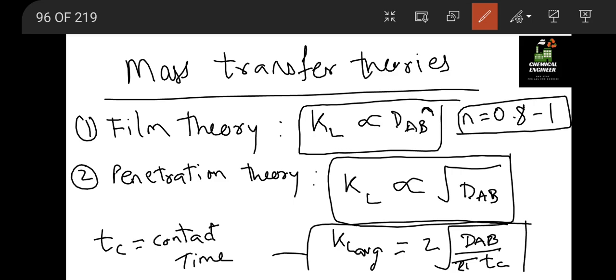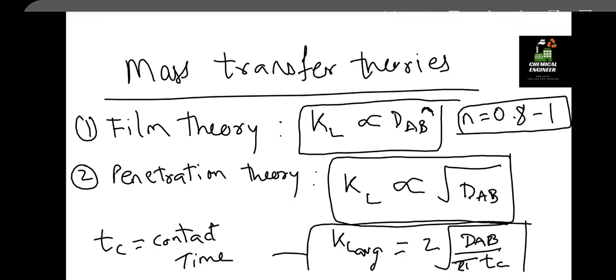Next we have a third theory known as the surface renewal theory.